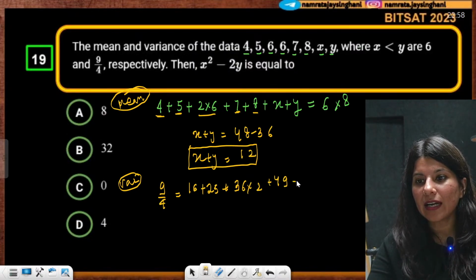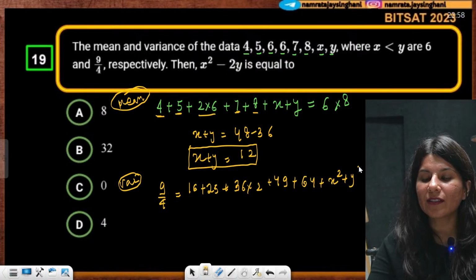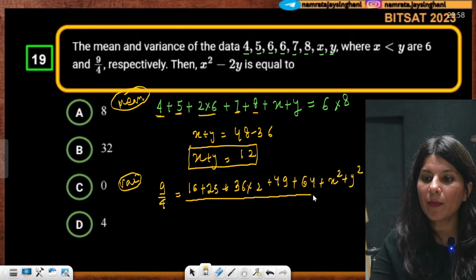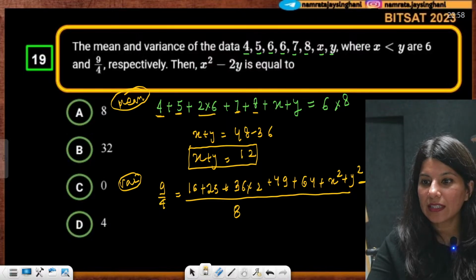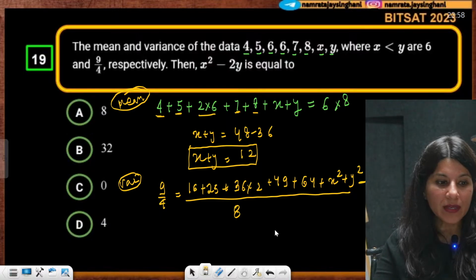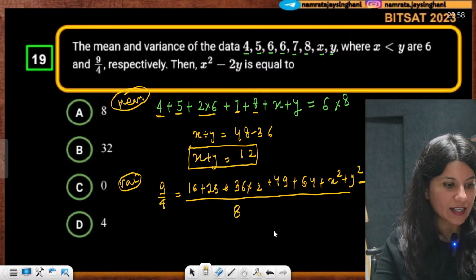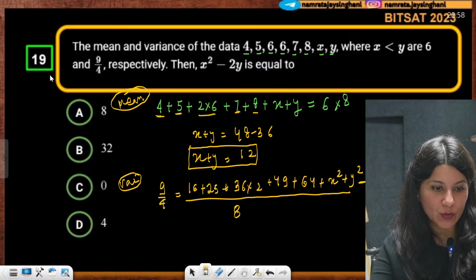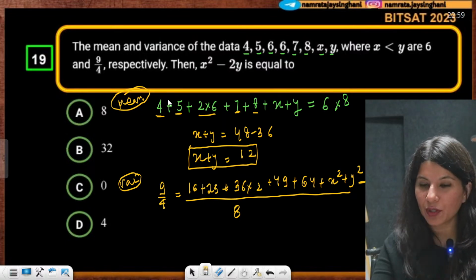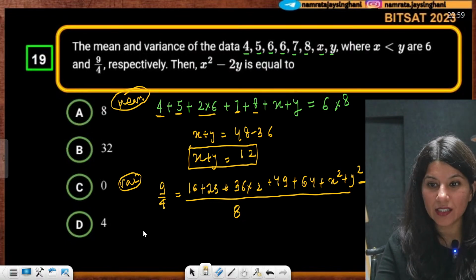Then 49 plus 64 plus x square plus y square whole upon 8 minus square of mean. So square of mean is 36. So from here you can quickly calculate the value of x square plus y square. Okay. See, what you need to do is 9 by 4 plus 36.